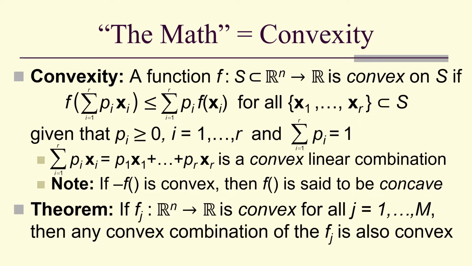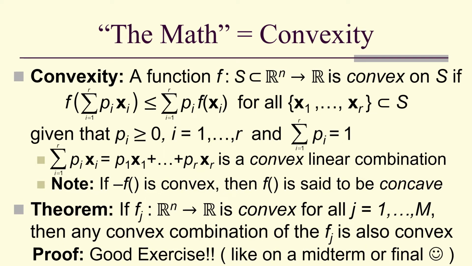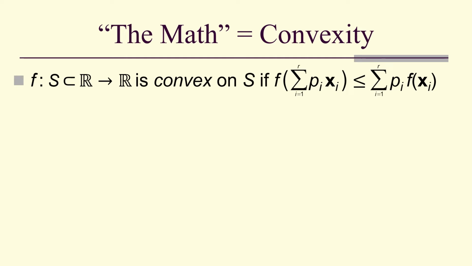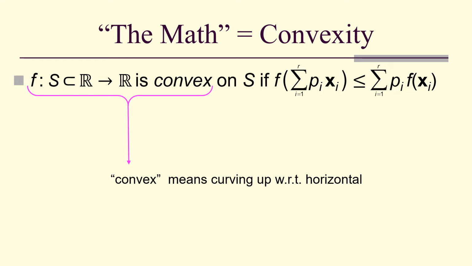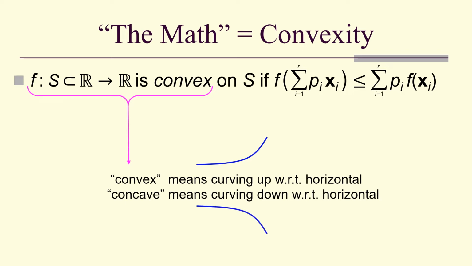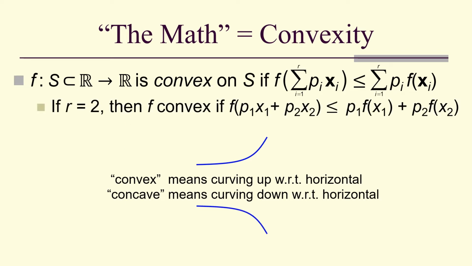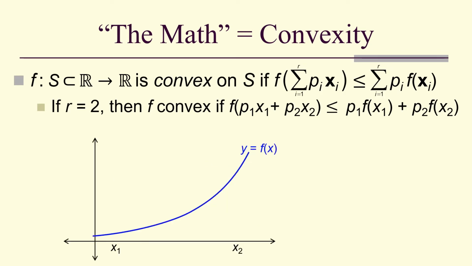And there's a nice little theorem. If you have j equals 1 to m convex functions, then any convex combinations of the f sub j is also convex. It's a good exercise, like on a midterm or a final. So what about just ordinary functions of one variable? Well, convex means curving up with respect to the horizontal. And concave means curving down with respect to the horizontal. So if we only have two labels, then convex means f of the quantity p1 x1 plus p2 x2 is less than or equal to p1 f of x1 plus p2 f of x2.